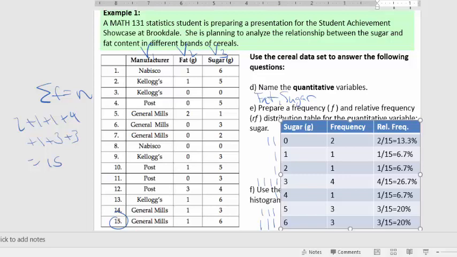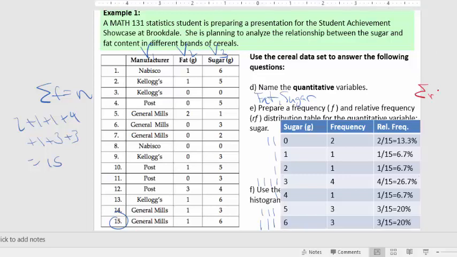So all those relative frequencies, we didn't say this earlier, I don't believe, but all the relative frequencies should add up to, right? So if we do sum of the RFs, that should equal 1 or 100%, right? So if I add up all the fractions, it's clearly 15 over 15, which is 1. If I add up all the percentages, I technically get 100.1% because of rounding, but it's essentially 100%. So that's what you want to make sure. So that is your frequency and relative frequency distribution table, and you can combine that into a single table.